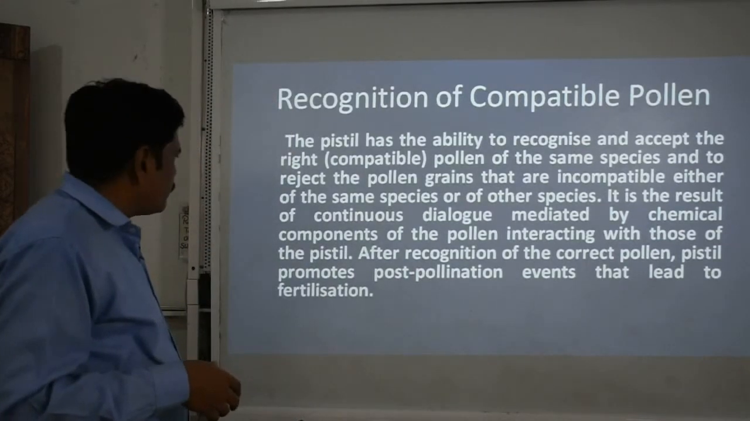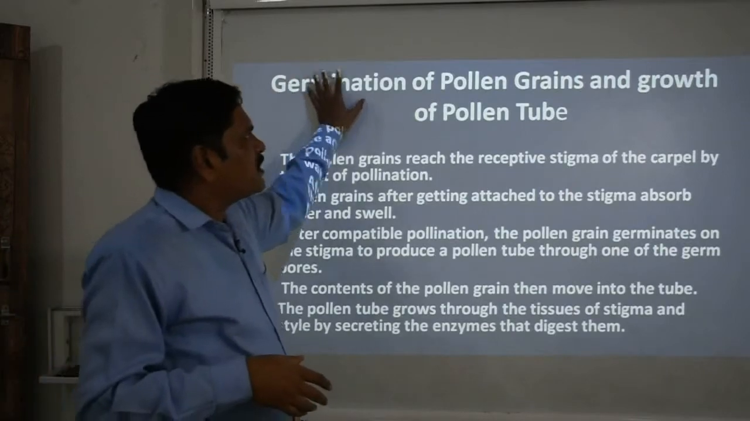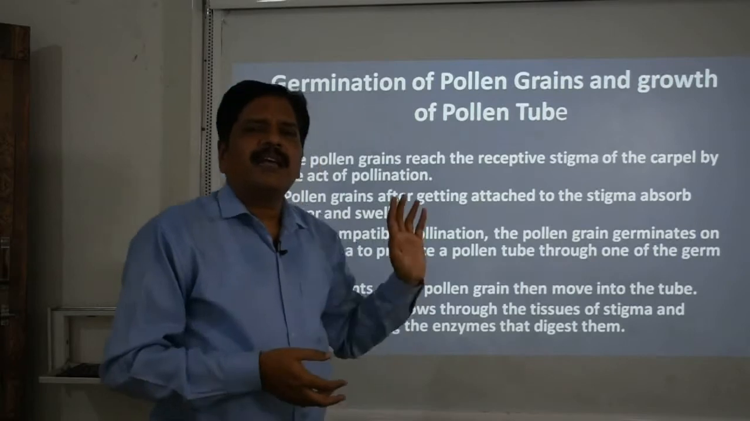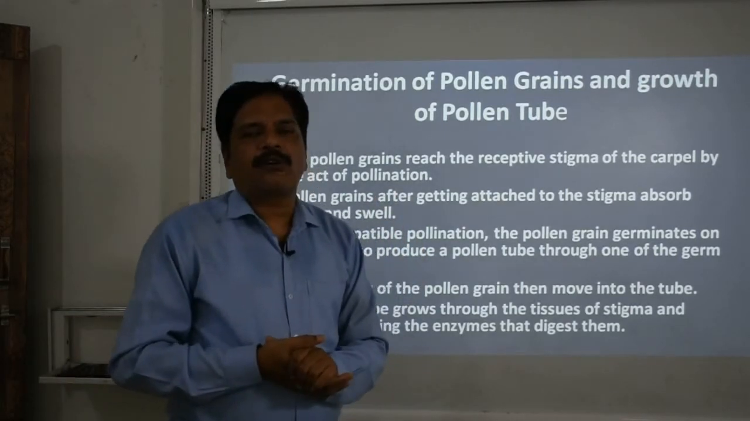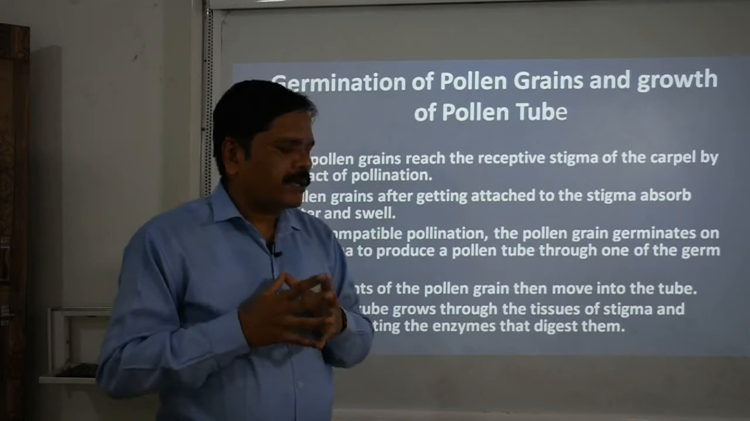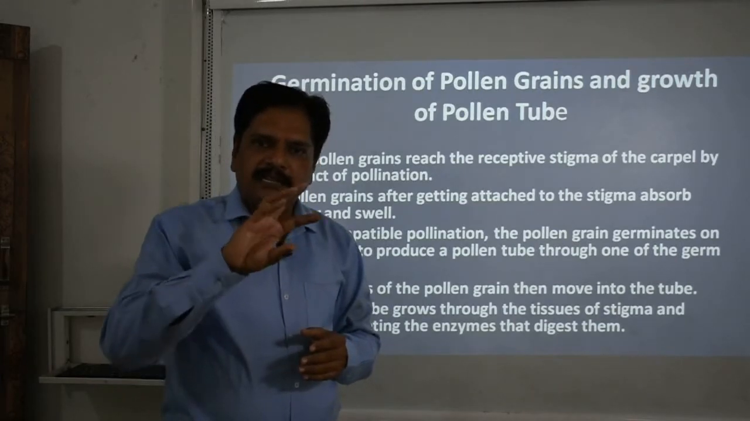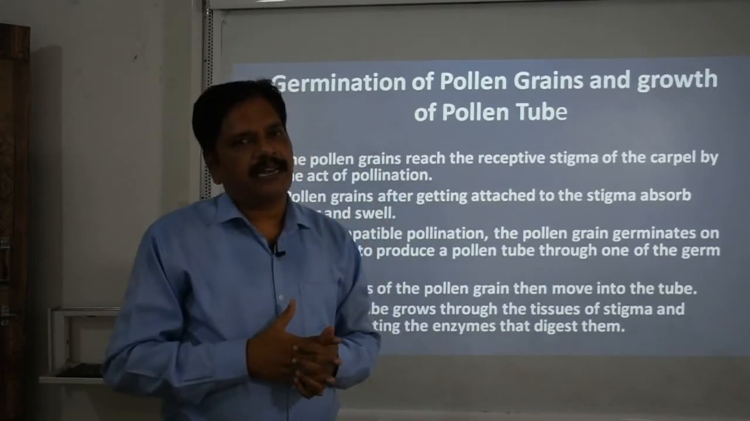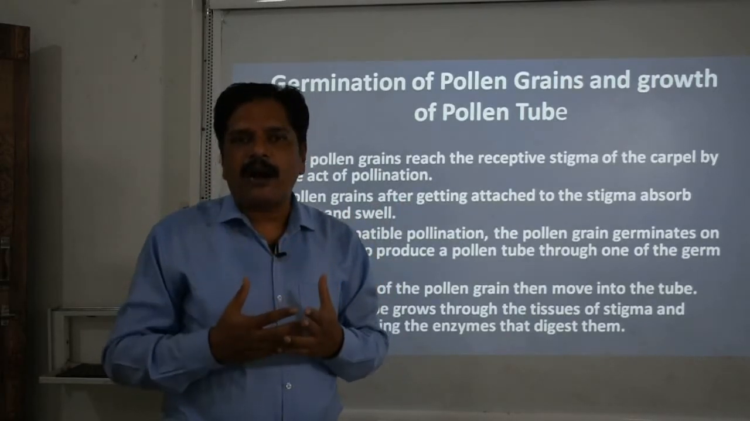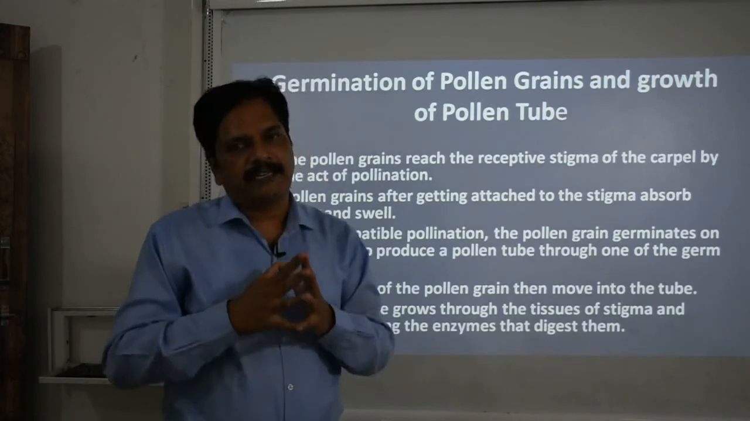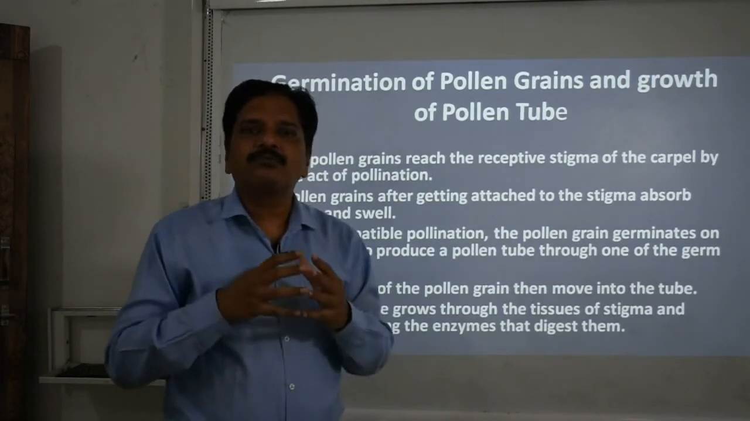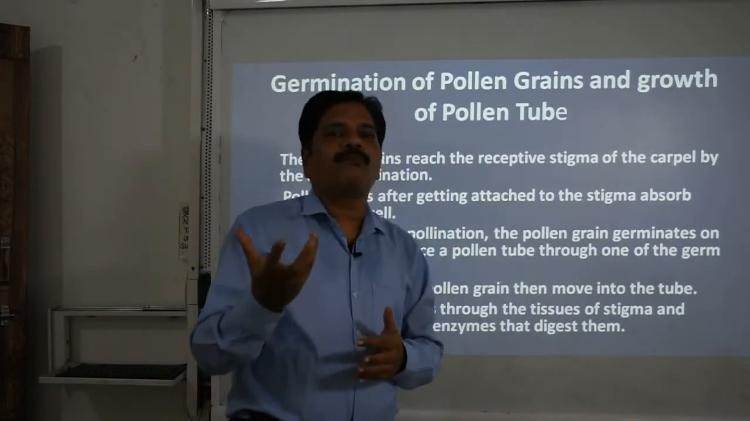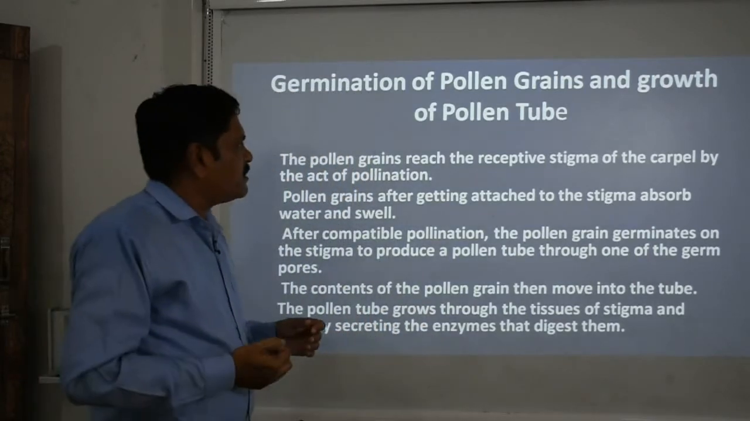So what are the next events? We can see, with the help of this, germination of pollen grains and growth of pollen tube. In our previous video we already talked about the structure of the pollen grain. You know that this pollen grain is a double walled structure. The outer is exine and the inner is intine. Exine is a hard, rough and dead surface, while the intine is a smooth and living surface. And there are one or more germ pores according to different species.